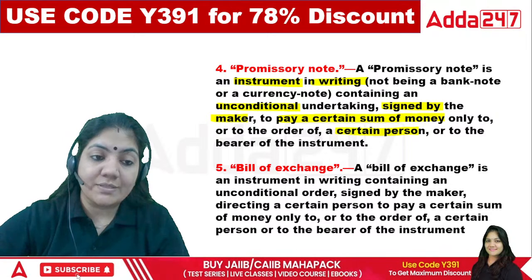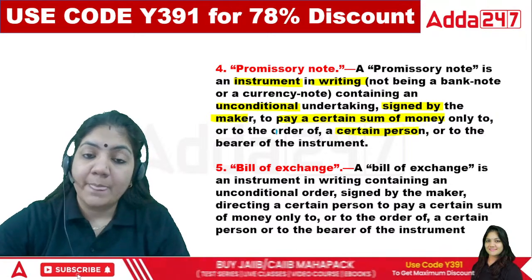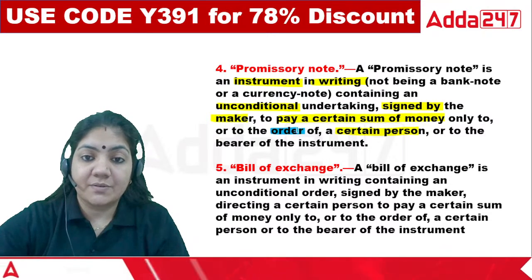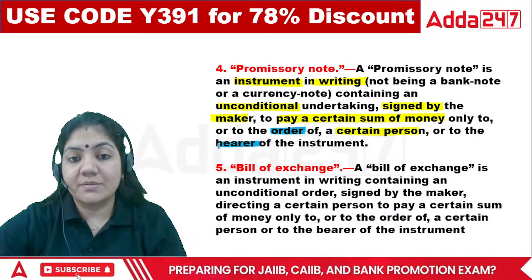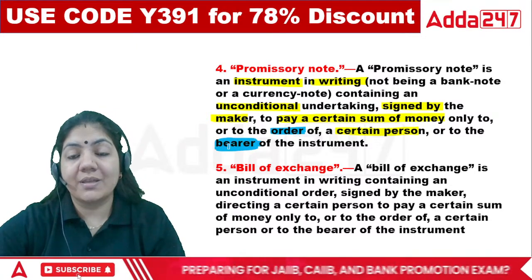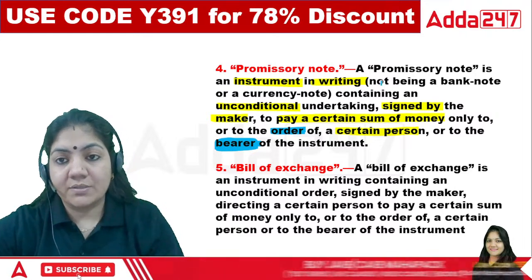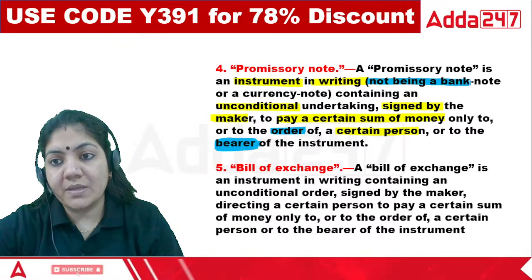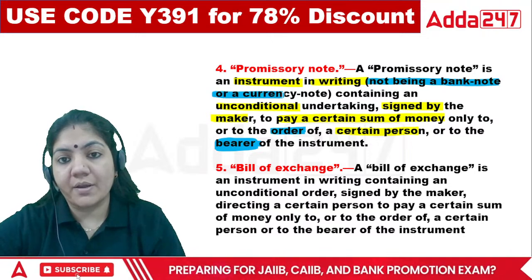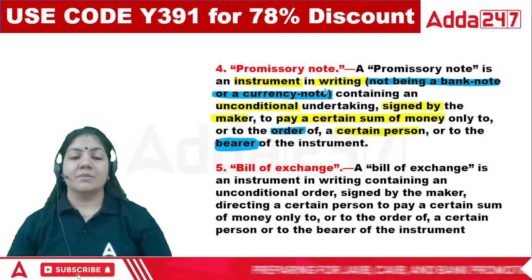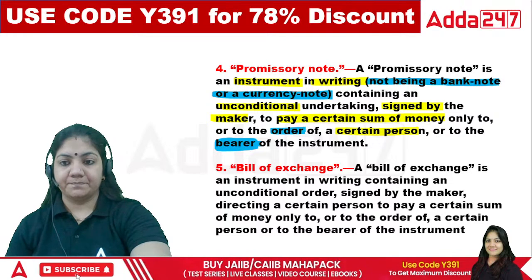Class, what is order? Order means the one in which the specific person's name is there, and bearer means the one in which the name is not given. And what is the crux thing? Not being a bank note or a currency note. So this is your key point.